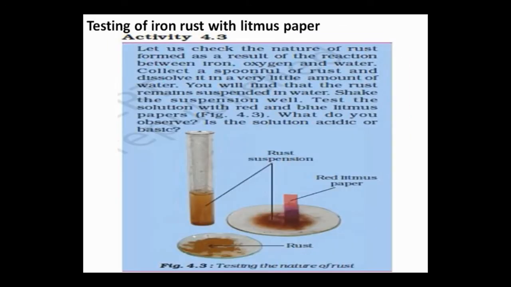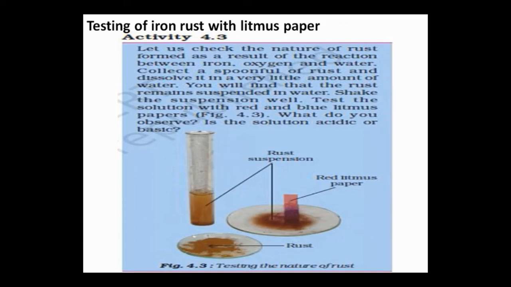For this, just as I discussed, we have one activity, that is activity 4.3. In that we have to test iron rust with litmus paper. For this activity we require certain things, that is rust. Then how will we get rust?